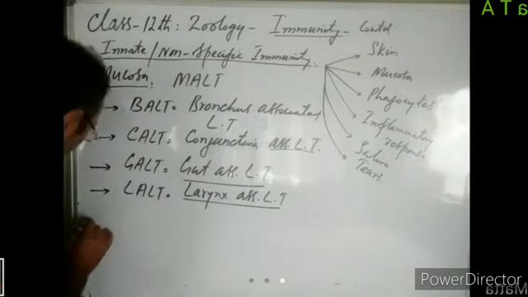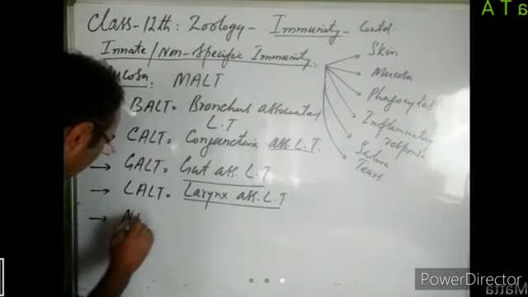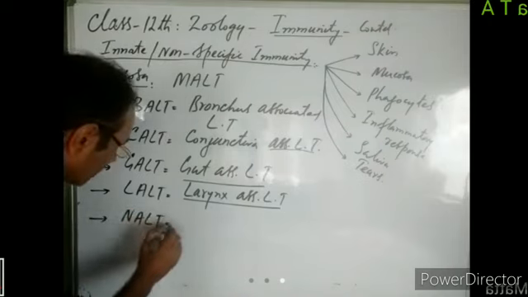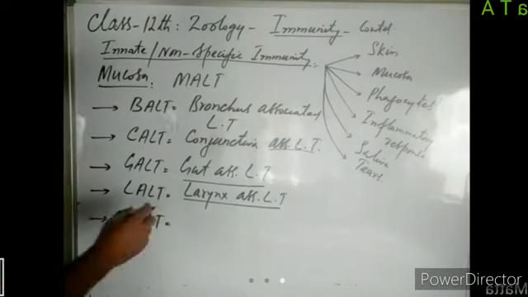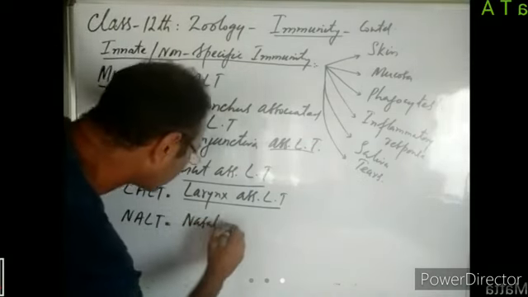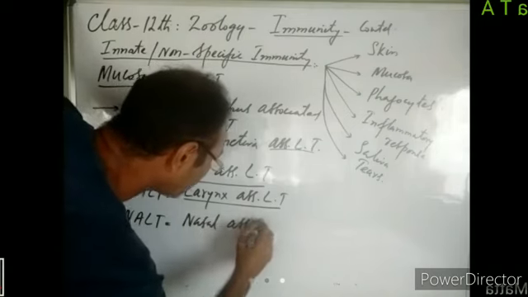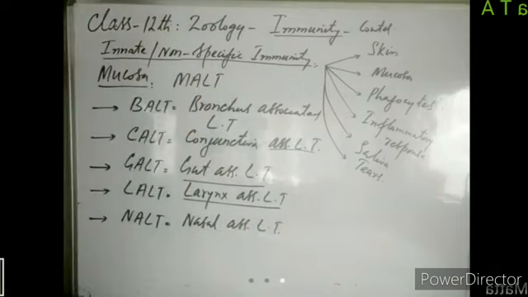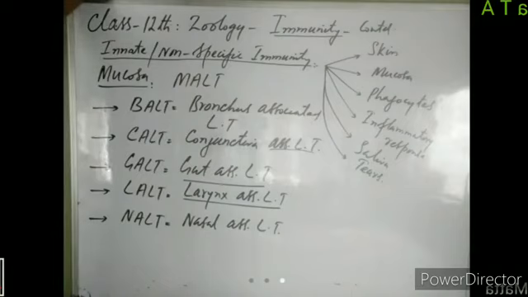Then we have got NALT. You have to remember these acronyms. NALT stands for nasal-associated lymphoid tissues. So there are some lymphoid tissues in the epithelium of our nasal chambers. We inhale atmospheric air through our nose. This inhaled air goes into nasal chambers.